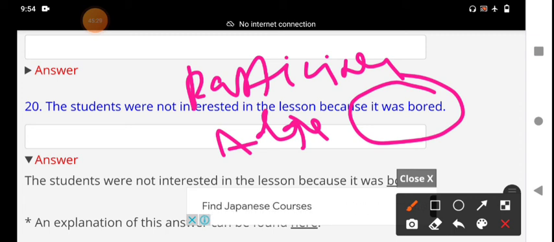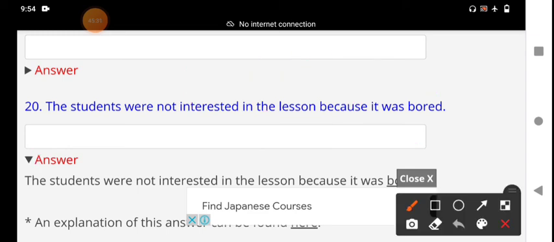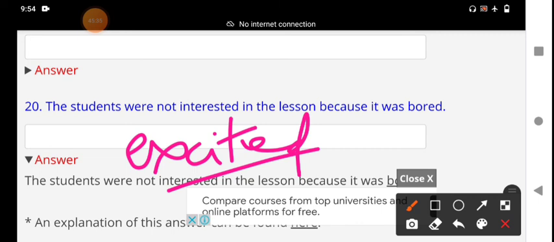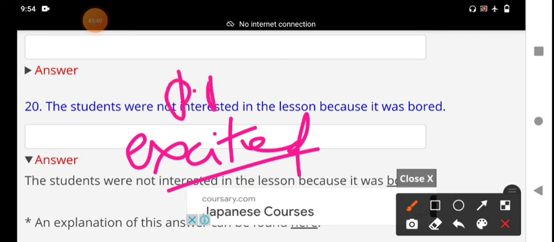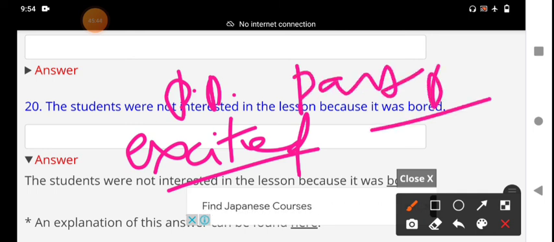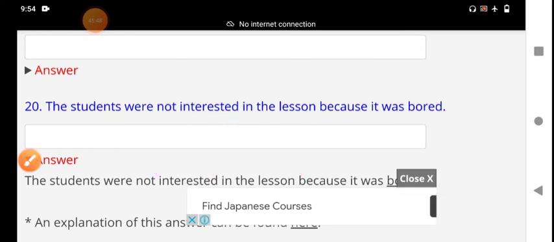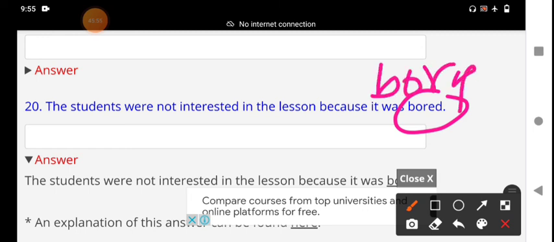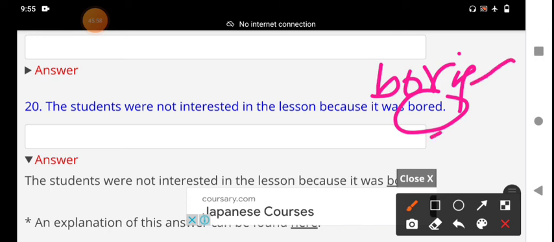Exciting, excited. It is not a verb. Some participles, present participle or past participle, may function as adjectives in English. Here bored is an adjective, not a verb. Boring is also an adjective. It is a present participle, and that is a past participle.